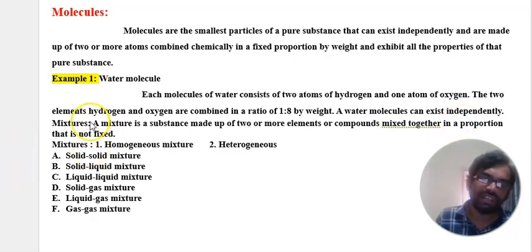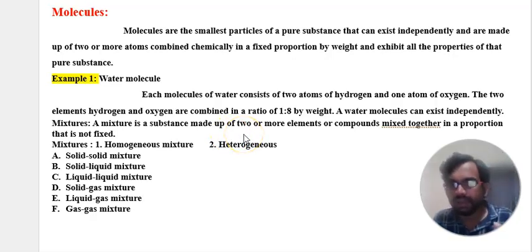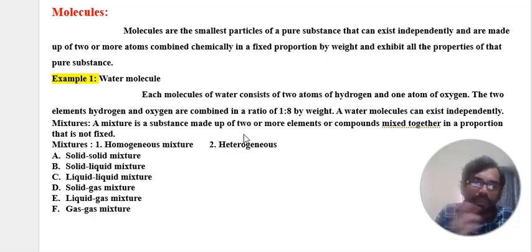Now going to the mixture. This is very important. What is a mixture? A mixture is a substance made up of two or more elements or compounds mixed together in proportions that are not fixed.